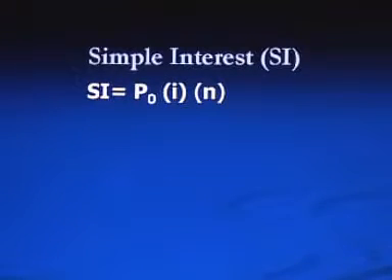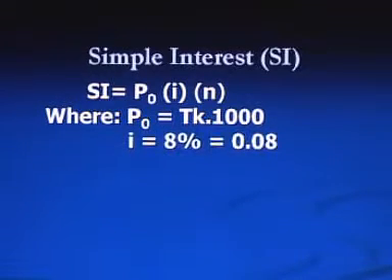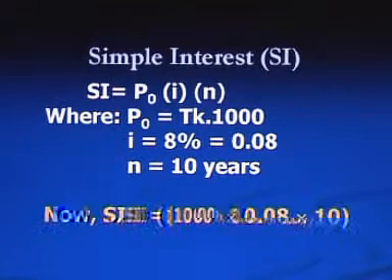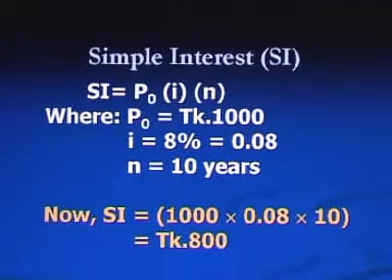In the formula to calculate simple interest, we have P0 or initial investment taka 1000, I or interest rate 8%, and number of periods 10 years. Now, by putting these values in the equation, we calculate simple interest, which will be taka 800. This taka 800 is the total amount of simple interest only. Now, if you add the principal amount of investment with this interest, then you will get the total lump sum amount of investment at the end of the 10th year. This is called the future value or terminal value.